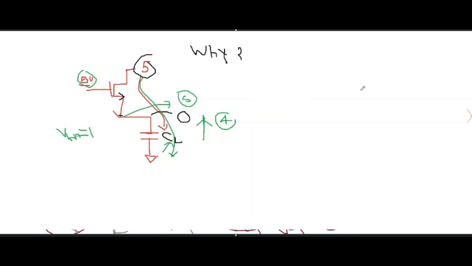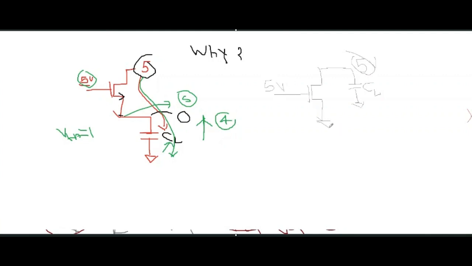And for another case, suppose that I want to discharge the node through the NMOS. So this is my NMOS again. Suppose this is the drain and this is the load. In this case, I am assuming that this cap is already charged to 5 volt and the voltage at the gate is 5 volt only.